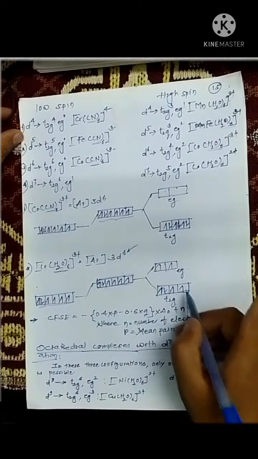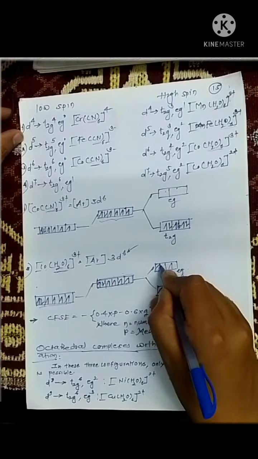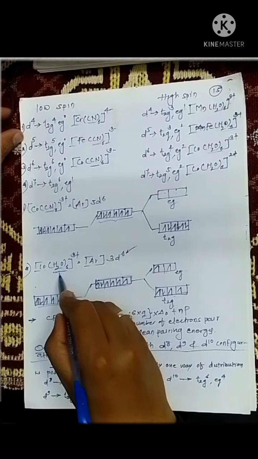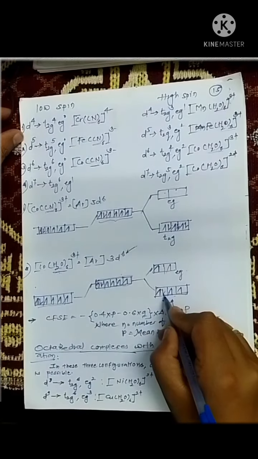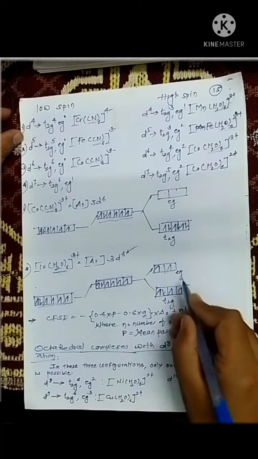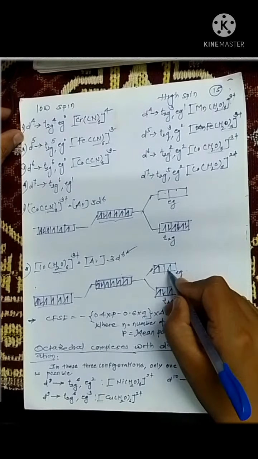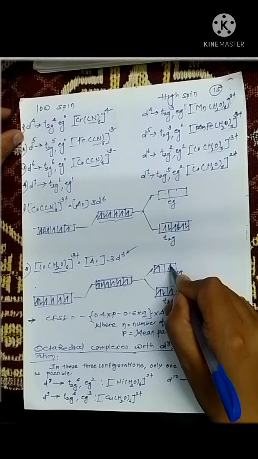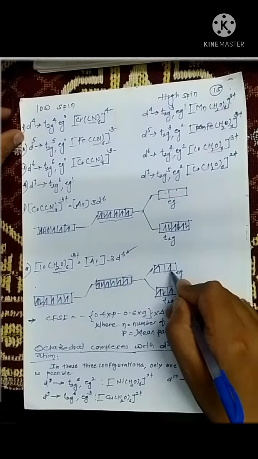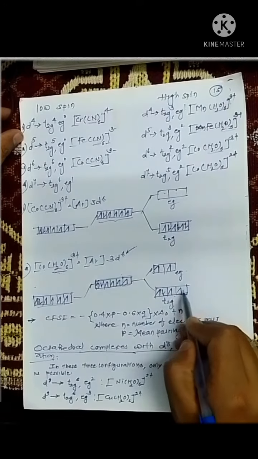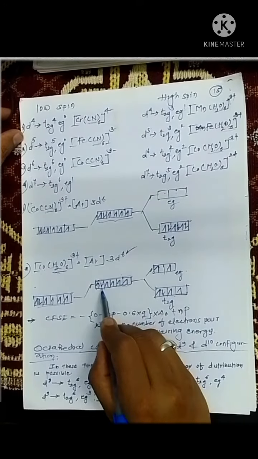Now always put the fourth electron in an eg orbital. Since water is a weak ligand, don't pair the fourth electron directly in the t2g orbital. So the fifth electron then goes to the second eg orbital, and now 5 electrons are filled up. I have 1 extra electron.